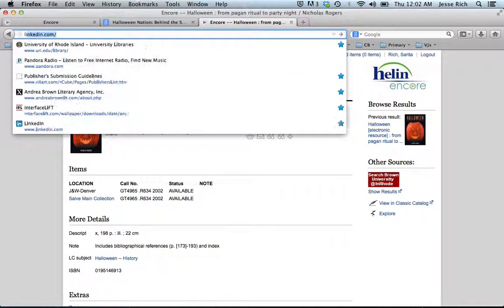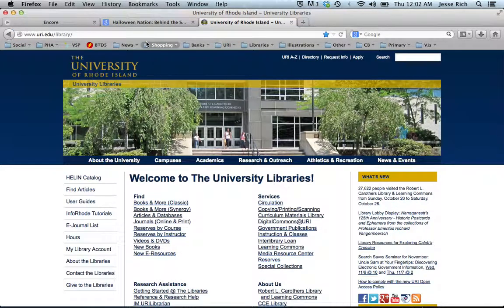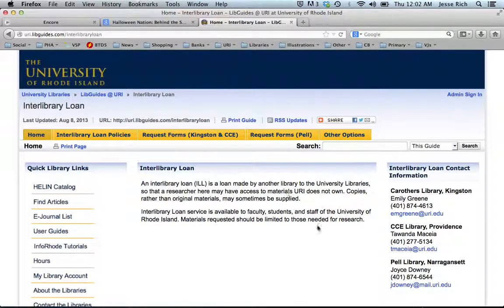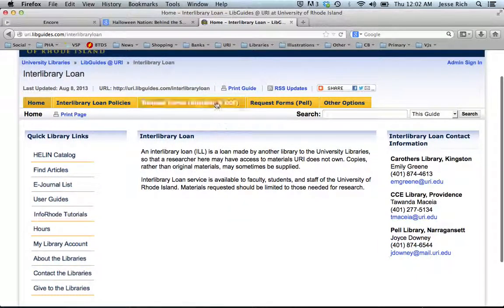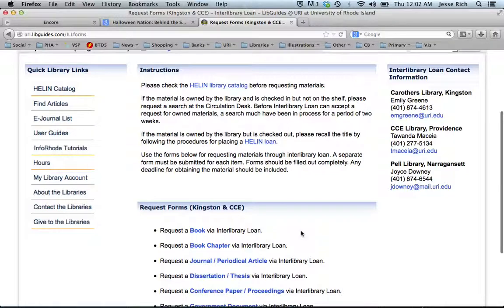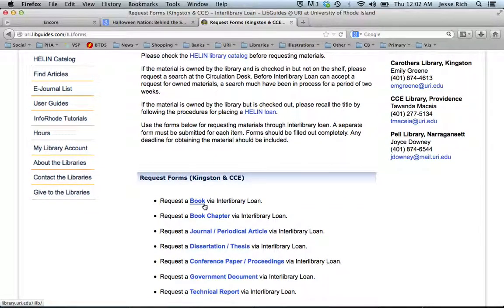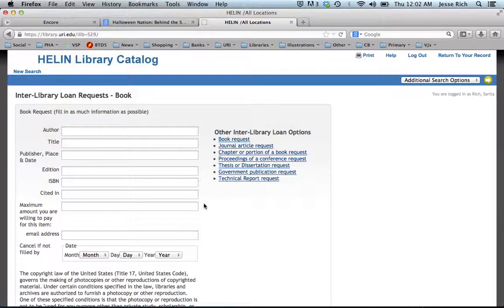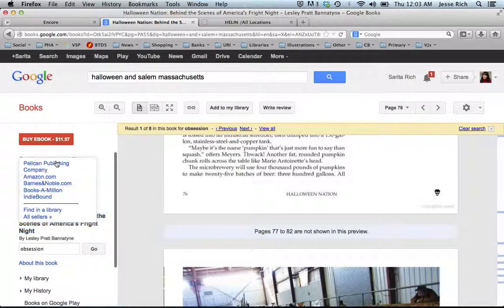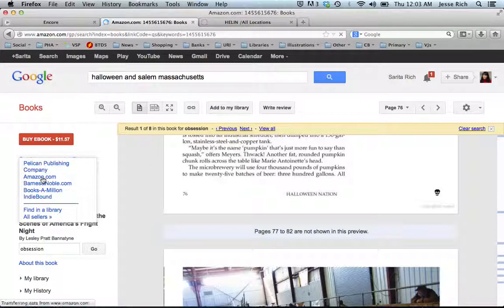So back to the library main page, and you'll find Interlibrary Loan, which is just a way to check out books from other libraries in Rhode Island, and when you fill out the request form, they'll send the book to the URI library and email you when it's ready to be picked up. So to fill out a request, you need some information about the book. And what I like to do is go to Amazon to get that information. It seems like it's one of the quickest ways.